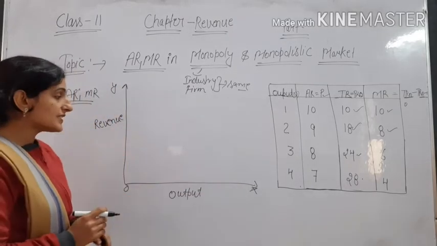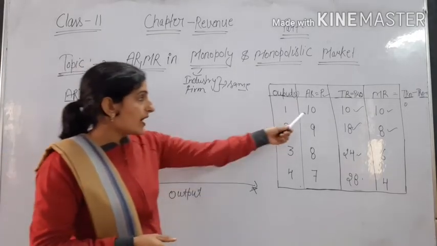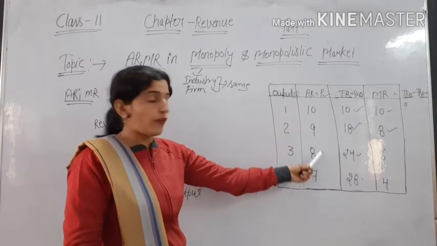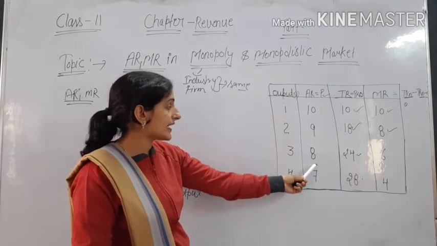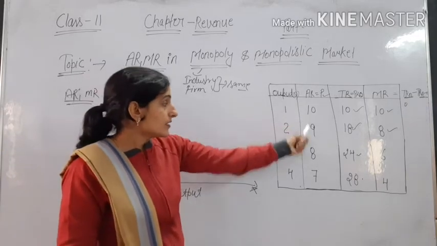So the price remains constant in the perfect competition market. But if we see the case of monopoly, you can see in the table our price is decreasing. Firstly it is 10, then 9, then 8, 7.